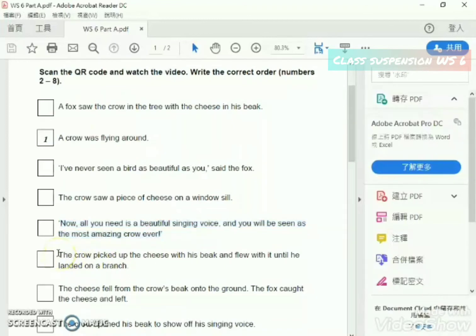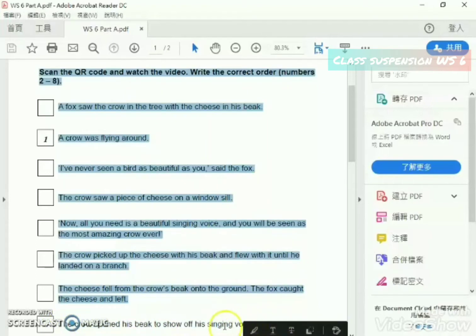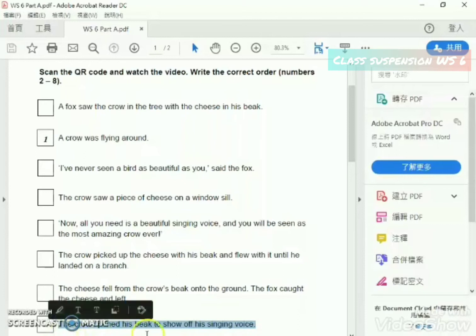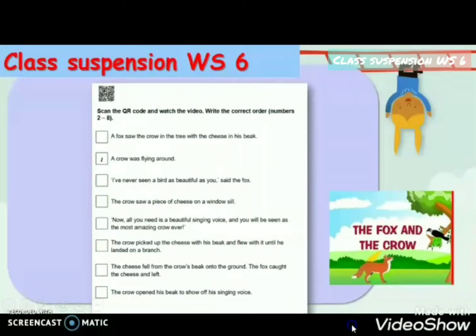Next, the crow picked up the cheese with his beak and flew with it until he landed on a branch. Second last, the cheese fell from the crow's beak onto the ground. The fox caught the cheese and left. The last line, the crow opened his beak to show off his singing voice. Write the correct order, number 2 to number 8.